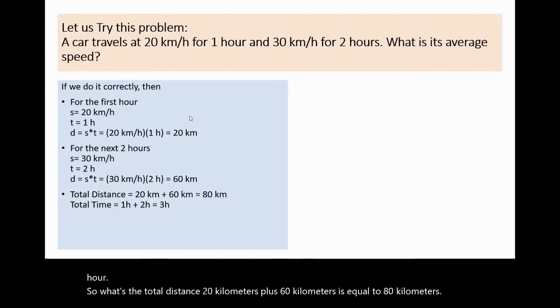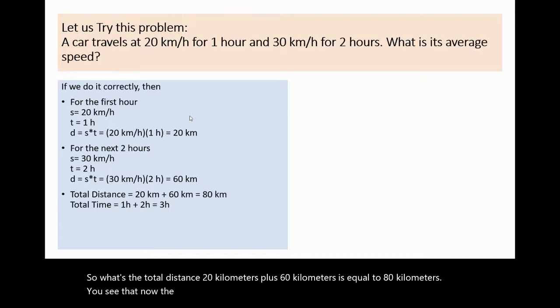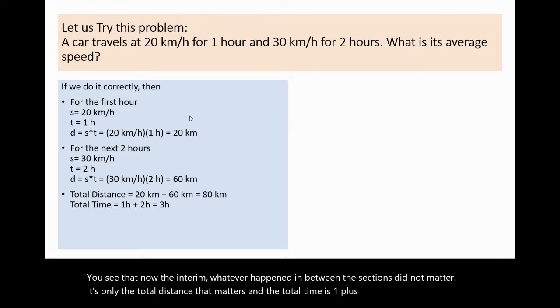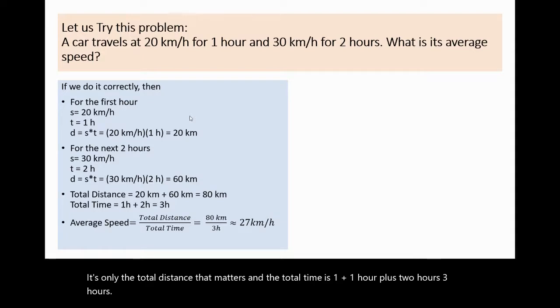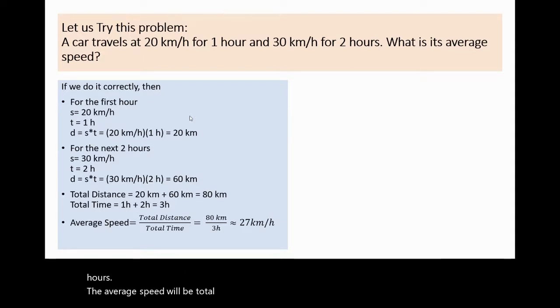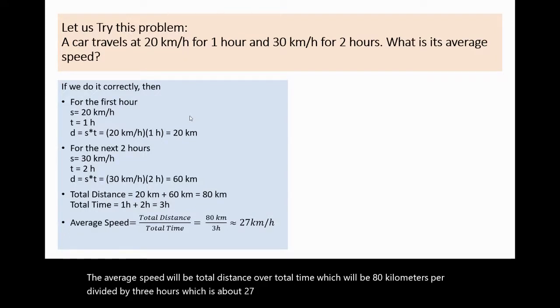You see that whatever happened in between in the sections did not matter. It's only the total distance that matters. And the total time is 1 hour plus 2 hours, which is 3 hours. The average speed will be total distance over total time, which is 80 kilometers divided by 3 hours, which is about 27 kilometers per hour. I just rounded it to the nearest integer.